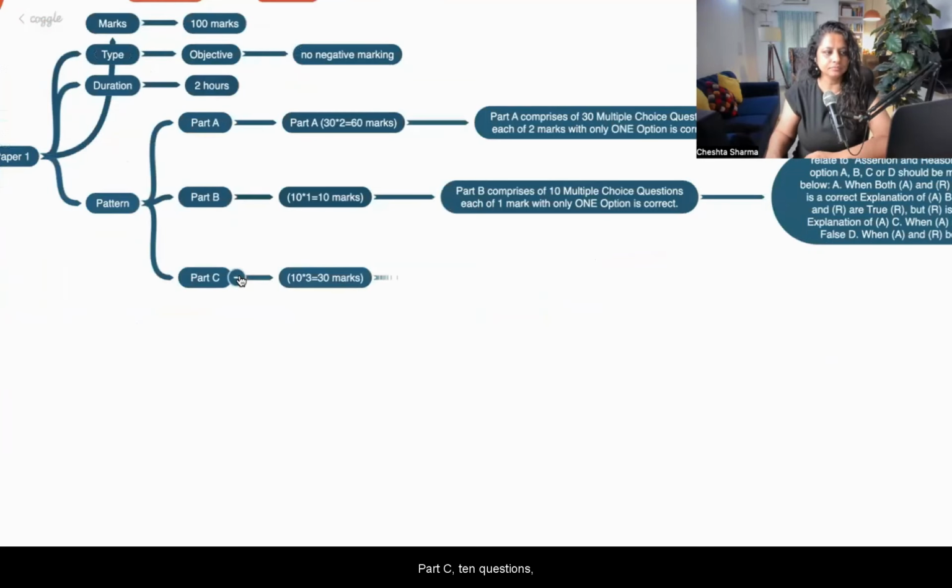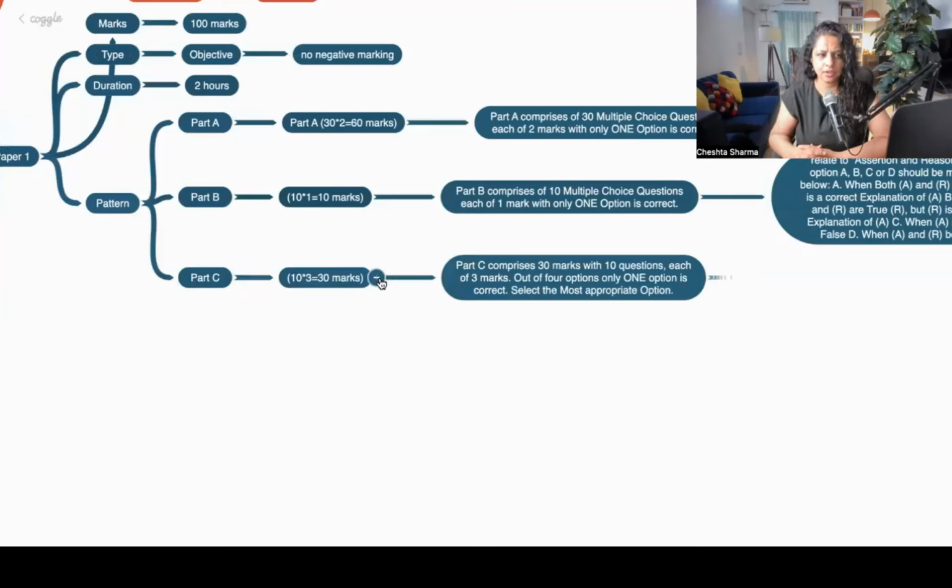Part C, 10 questions, 3 marks each. This will also be MCQs. But how is it different from the MCQs of part A? Part A MCQs are simpler. So the 30 questions are very simple, but these 10 questions, which are 3 marks each, are a little bit lengthier. They are based on certain types of case study or scenario. There can be match the following also in part C. That is why in part C, each of the 10 questions has 3 marks.